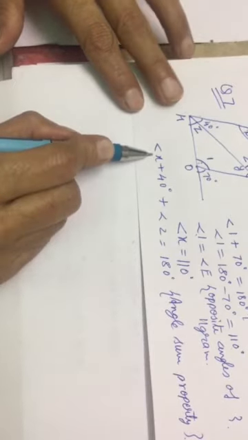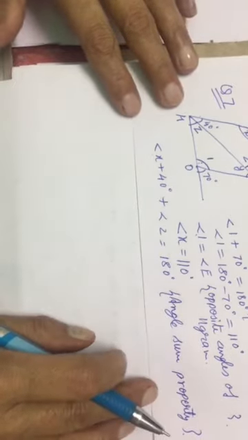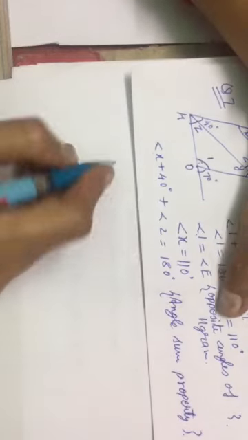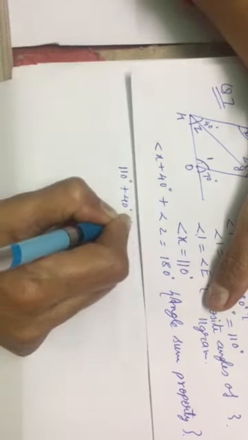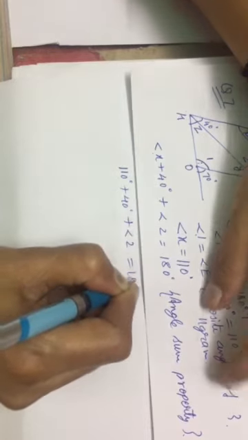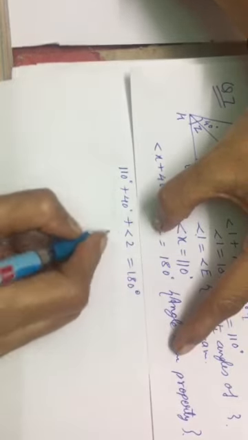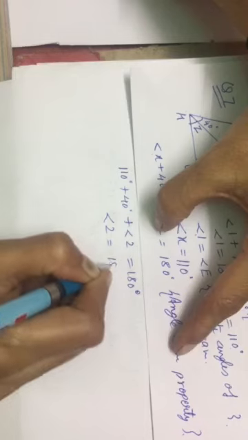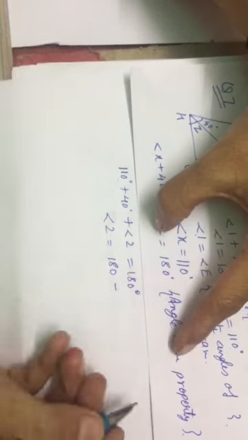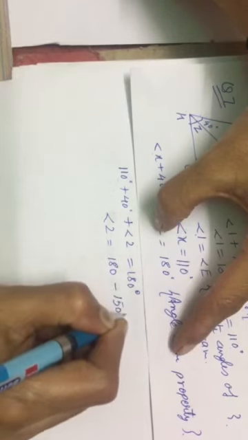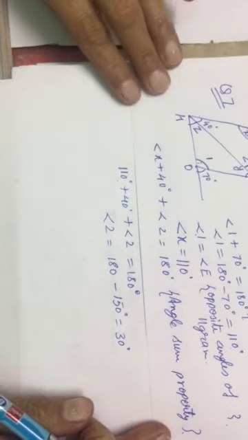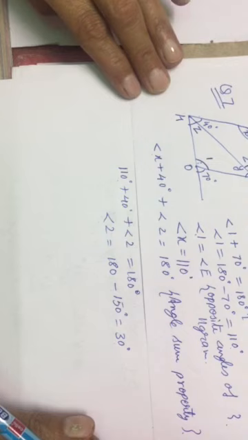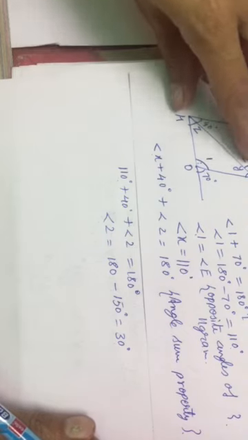Now you got the value of angle x, which is 110 degrees. So 110 degrees plus 40 degrees plus angle 2 equals 180 degrees. So angle 2 will be equal to 180 minus 150 degrees, that is, angle 2 is 30 degrees.